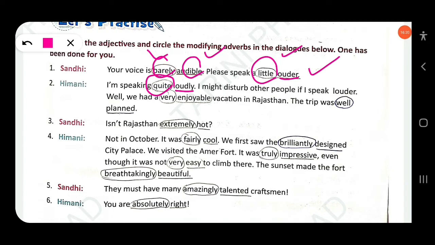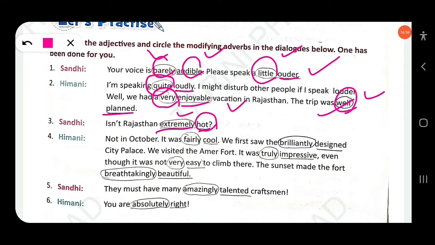Well, we had a very enjoyable trip. Very is a modifying adverb, and enjoyable is an adjective. The trip was well planned. Here well is an adverb and planned is an adjective. You have to circle the modifying adverb; well is the modifying adverb. Then next, Sandhi: isn't Rajasthan extremely hot? So extremely is a modifying adverb, and hot is an adjective.